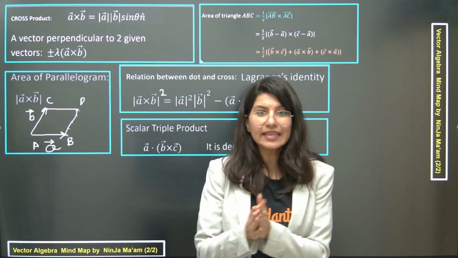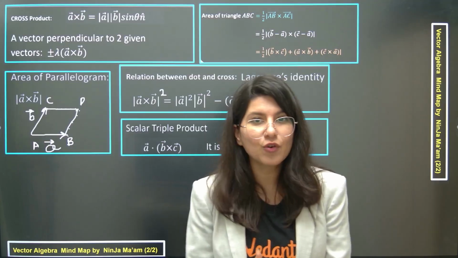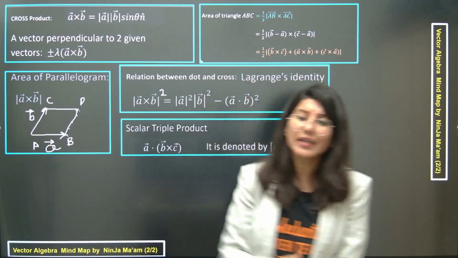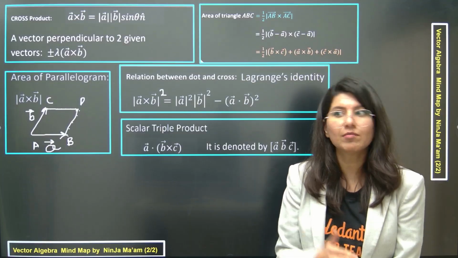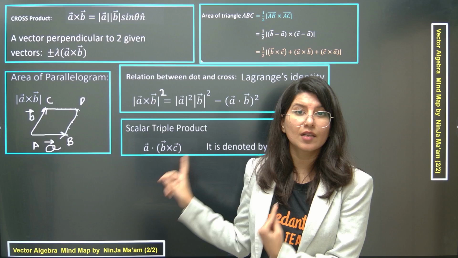And the next thing is, which was deleted from the JEE Main syllabus in 2024. In December 2023 they shared the updated syllabus, but in the January 2024 attempt, and in the April attempt also, they gave questions which were based on scalar triple product.